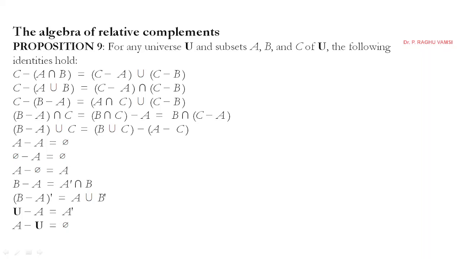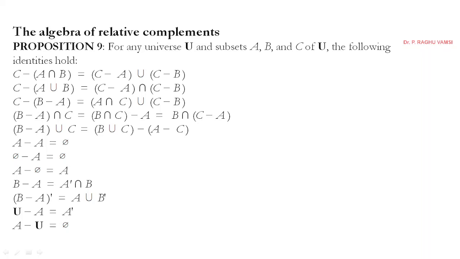Next, (B minus A) intersection C is equal to (B intersection C) minus A, which is B intersection (C minus A). Whatever expressions we have seen so far need to be substituted in the appropriate place, and you are supposed to perform the minimization or maximization. (B minus A) union C is equal to (B union C) minus (A minus C).